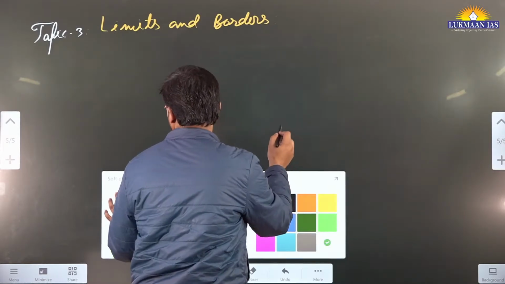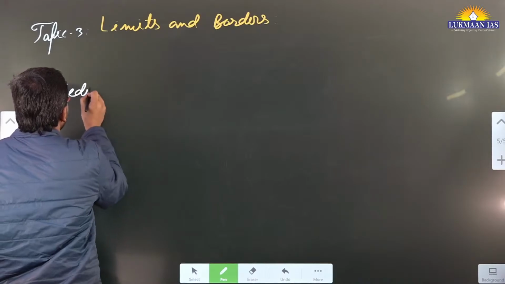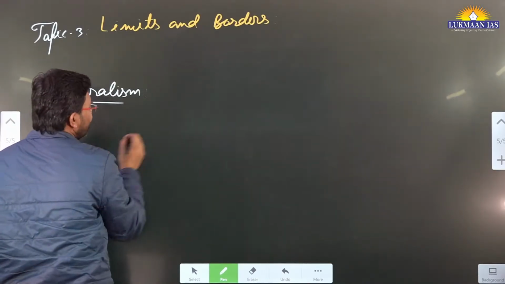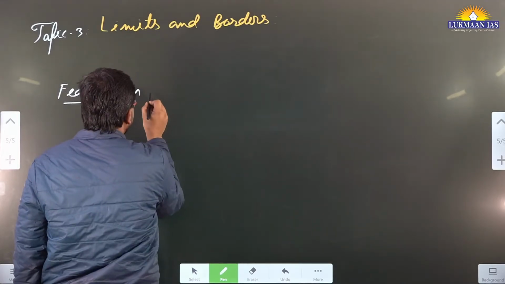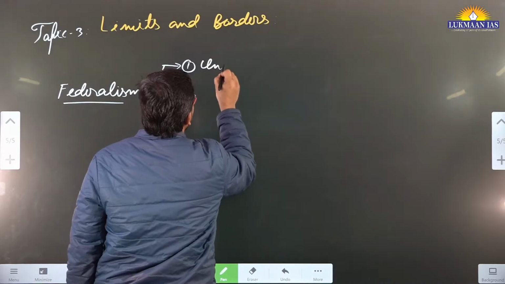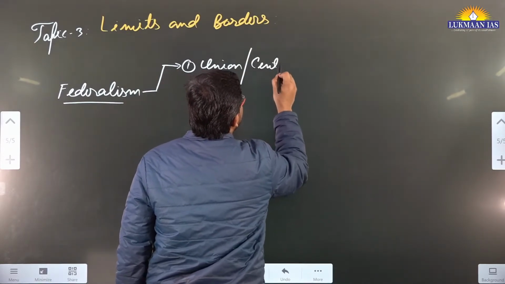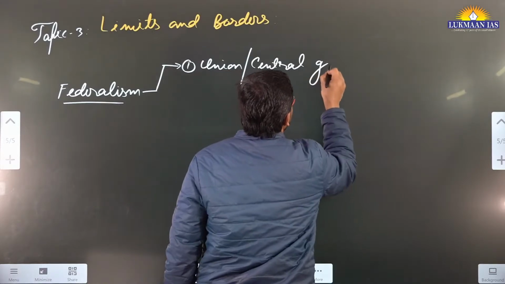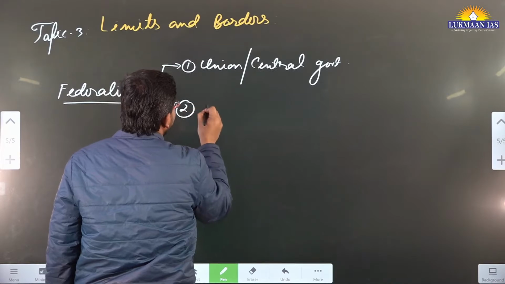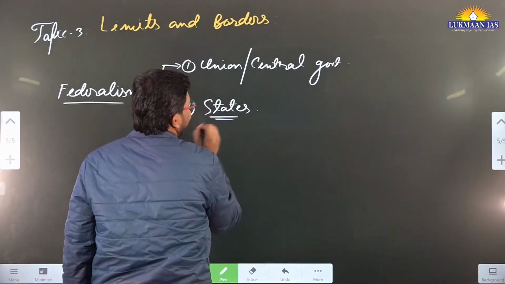You need to understand a concept. The concept is known as federalism. So under federalism, what happens? We have government at various levels. For example, on one level we have the union government, or we can say the central government. On the other hand, we have the states in India. We have the state government.